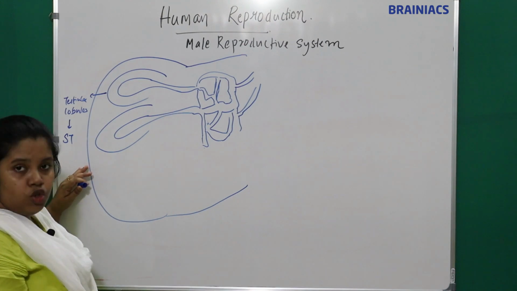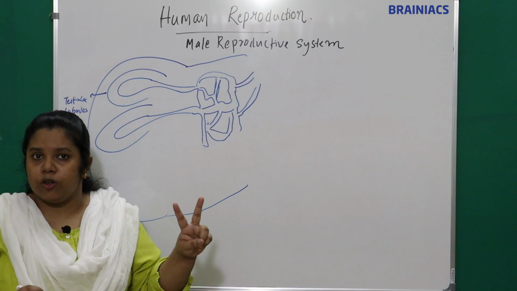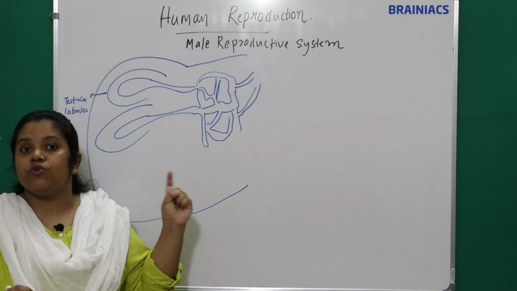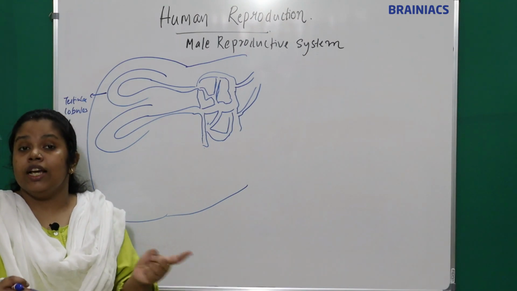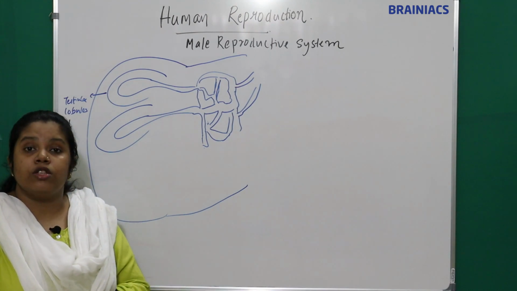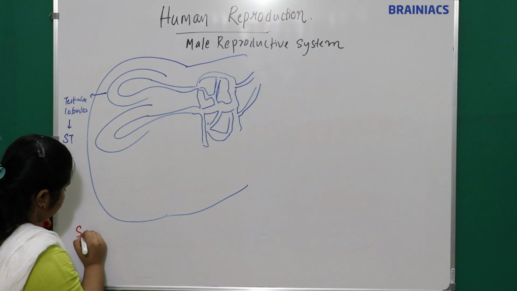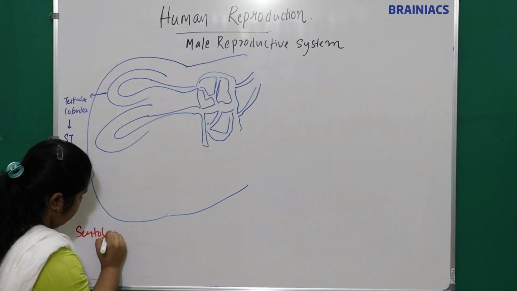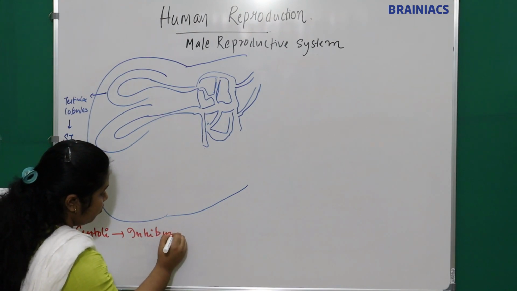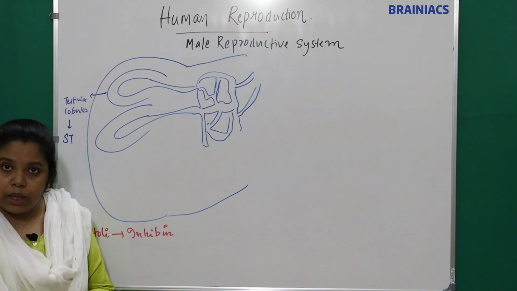The seminiferous tubules are lined by two types of cells: male germ cells, which produce the sperms, and Sertoli cells, which give nourishment to the sperm cells. The Sertoli cells will also produce a hormone called inhibin. Very important, they produce a hormone called inhibin.